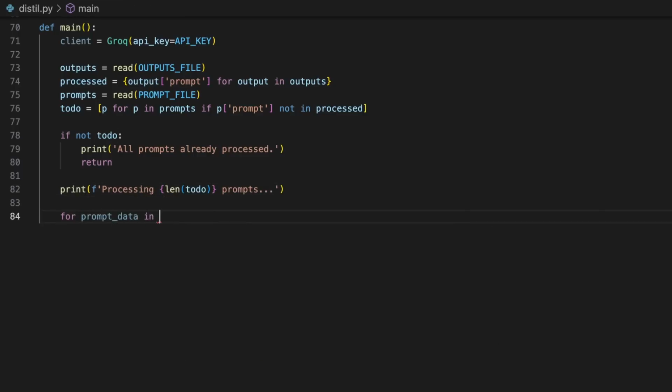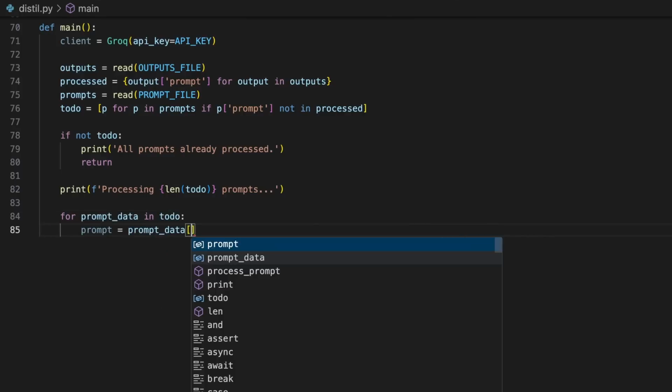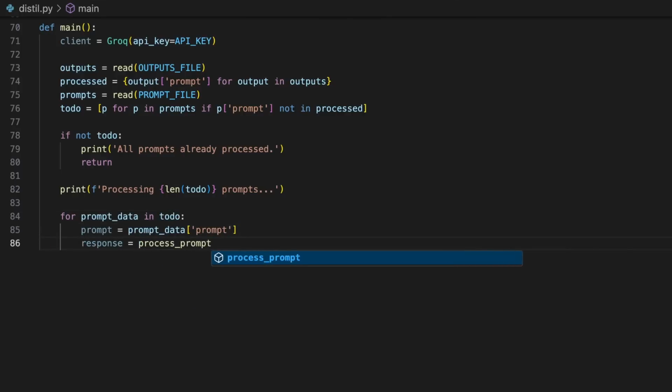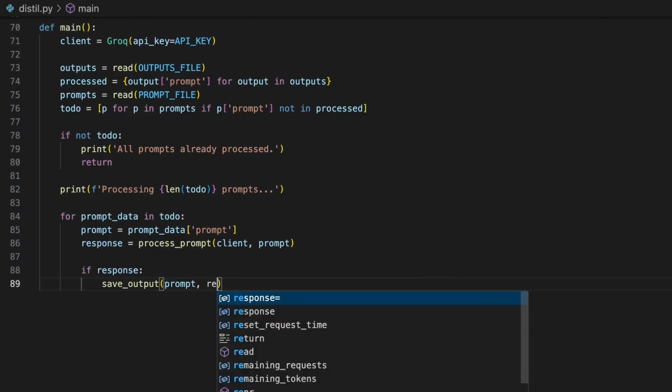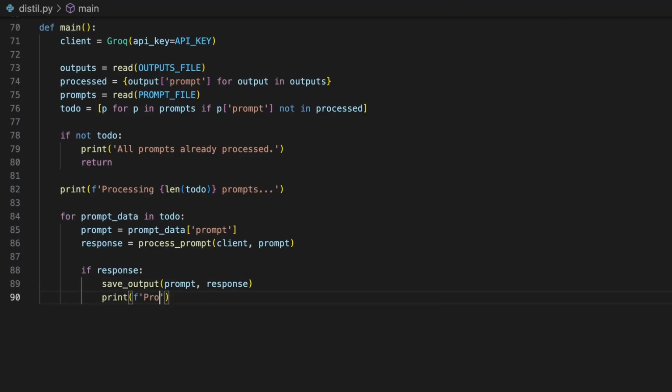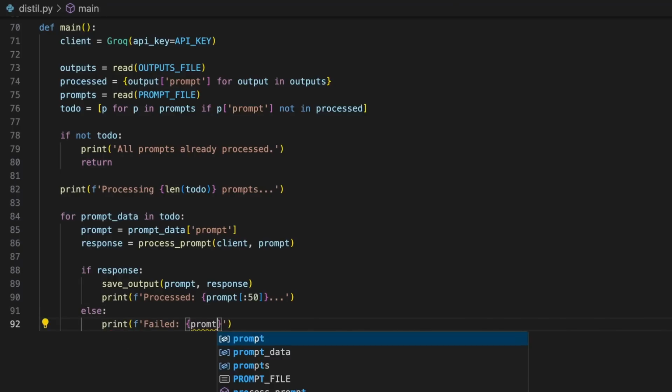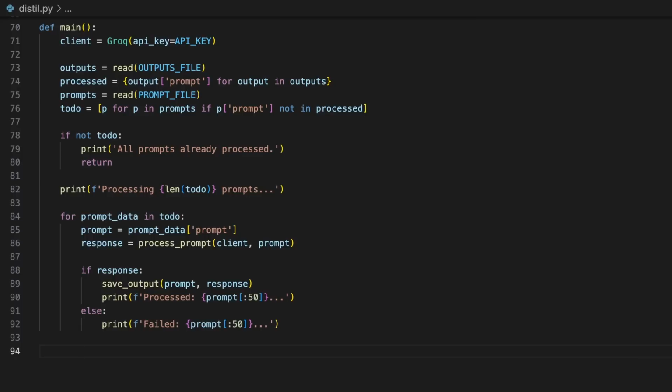We can now have the program loop through each prompt in to do and create a variable named response to store the results from our process prompt function for that prompt. If the program generated a response successfully, we can call our save output function, passing the prompt and the response as input parameters. After saving, use a print statement to show the first 50 characters of the prompt successfully processed. Else the program did not generate a response for that prompt, so print a failed message with the first 50 characters of that prompt as well, allowing you to check if the prompt had any formatting issues or if it was simply the API and unrelated to your quality of data.